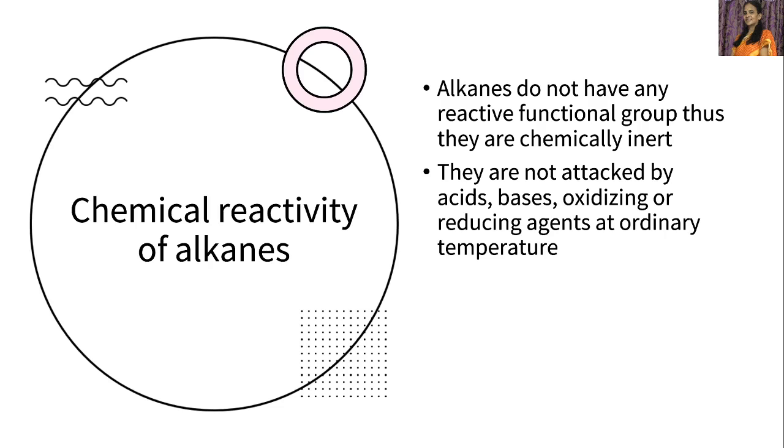So alkanes do not have any reactive functional group, thus they are chemically inert. We have already stated that in alkanes only carbon and hydrogens are present. No special functional group is present. Because of that reason, alkanes are chemically inert, or they are less reactive. They are not attacked by acids, bases, oxidizing or reducing agents at ordinary temperature, because they are chemically inert due to absence of a functional group.